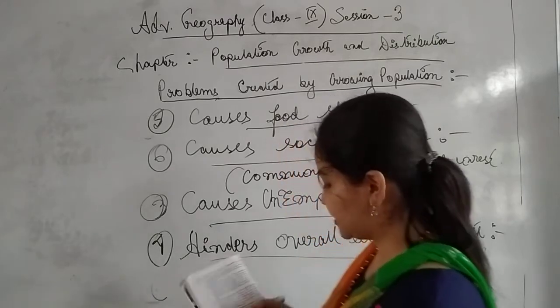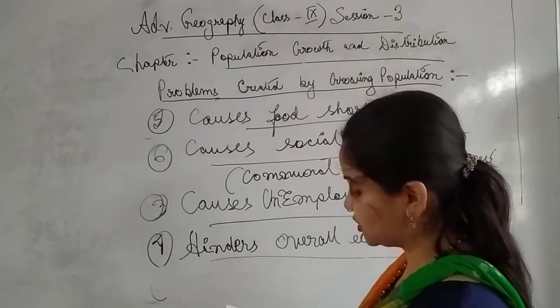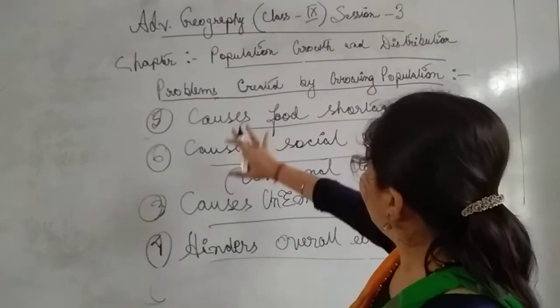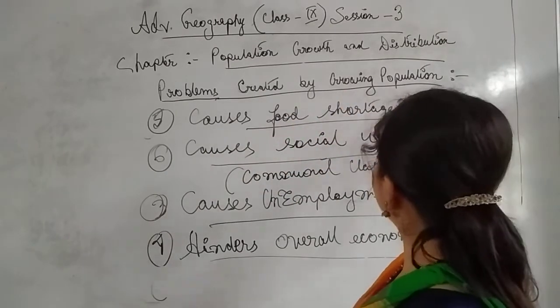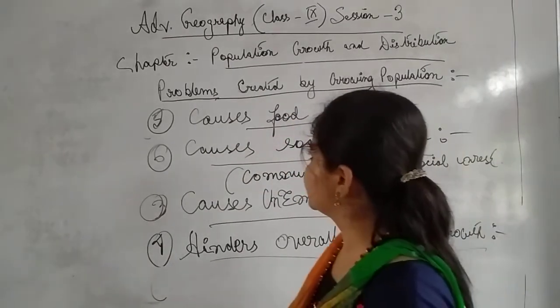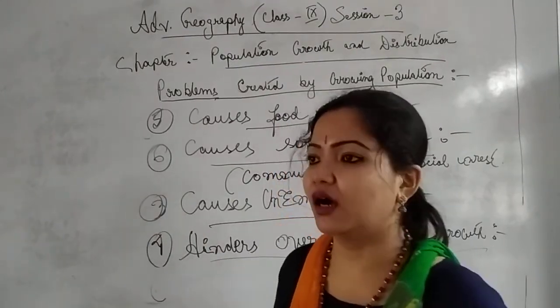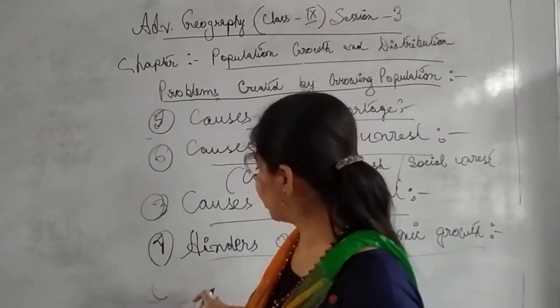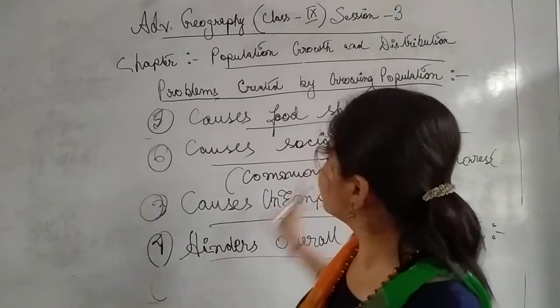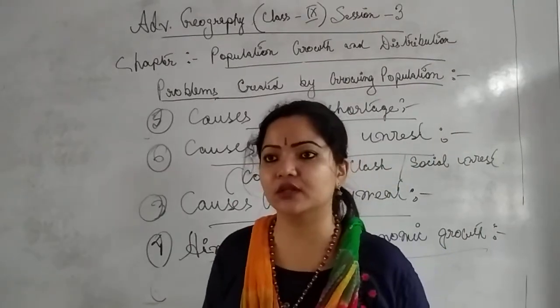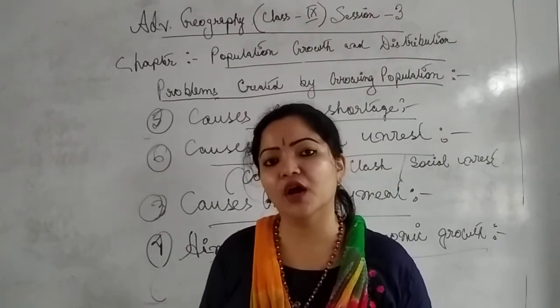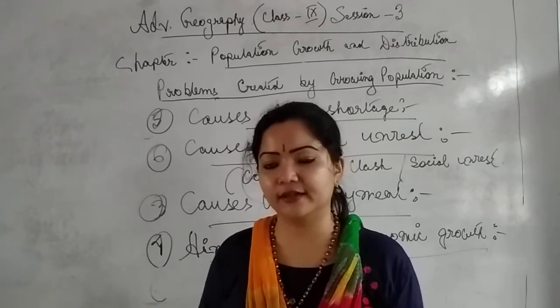So these are some of the very important points of the problems created by growing populations. These are quite very important things. So now we will stop this session at this point. Next, in session 4, we will discuss the regional variation of population in the entire world, how the